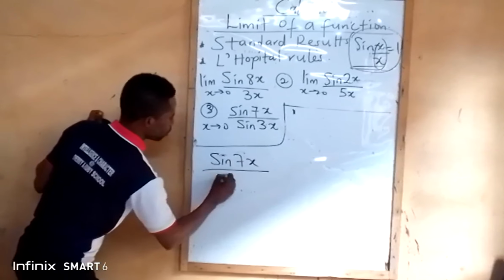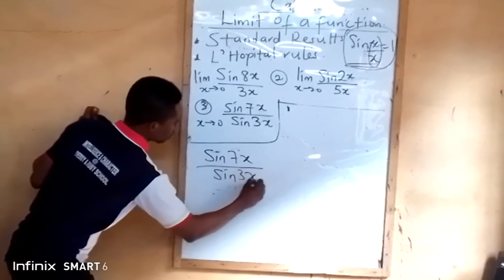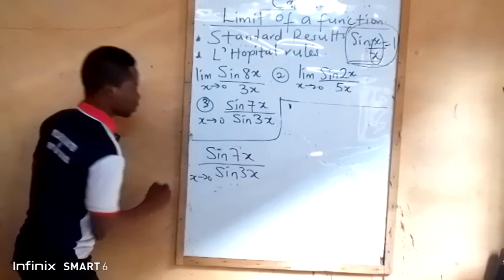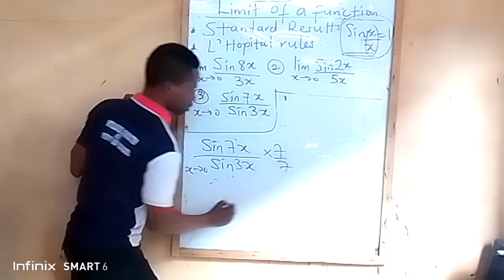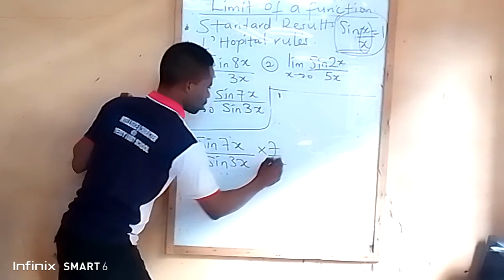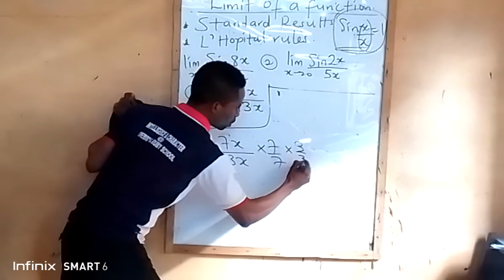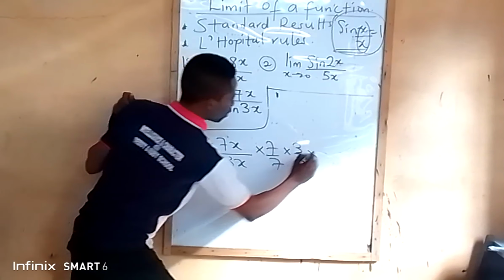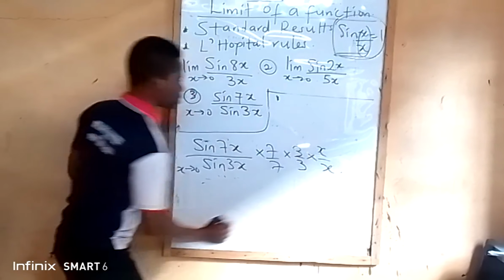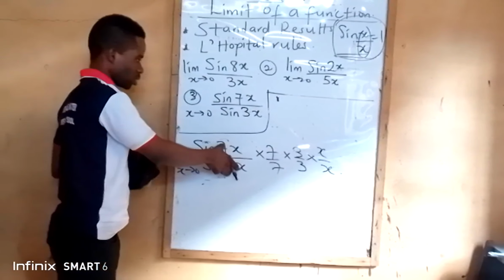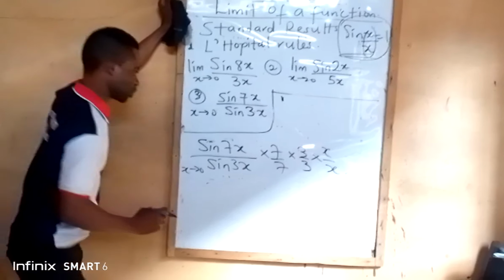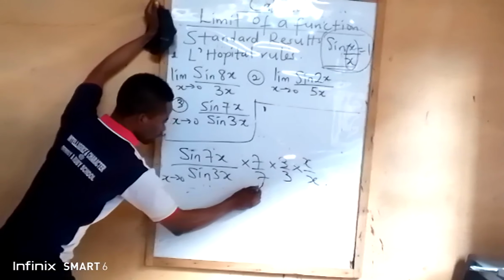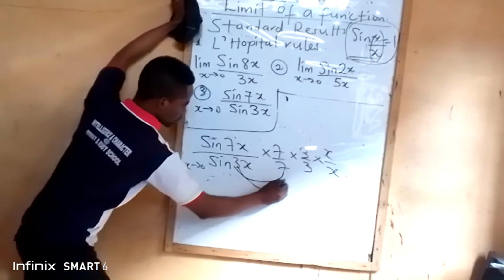7x all over sine 3x, x tends to 0. So for this case, you can just say multiply by 7 all over 7. We are targeting this. Multiply by 3 all over 3. Multiply by x all over x. I use this, and I use this. So what am I trying to do? I can now bring this 7 here, and I'll bring 3 to come and change position here.